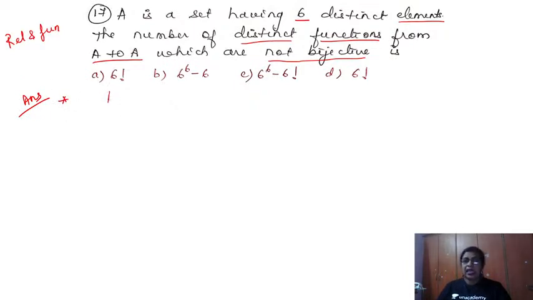Suppose there are sets A and B, and the number of elements in the set A is equal to m and the number of elements in the set B is equal to n.